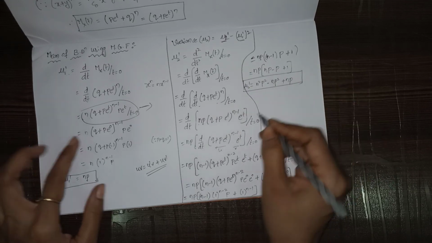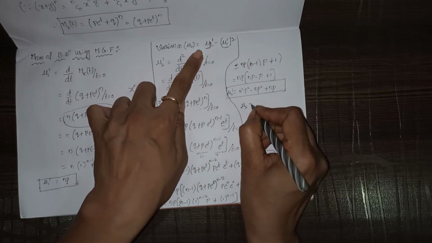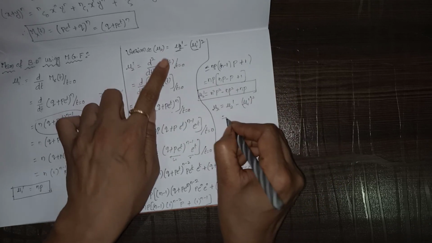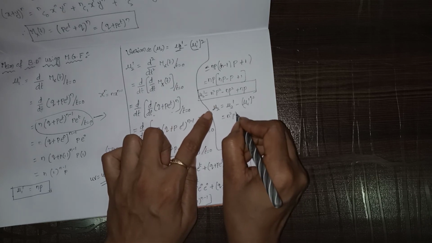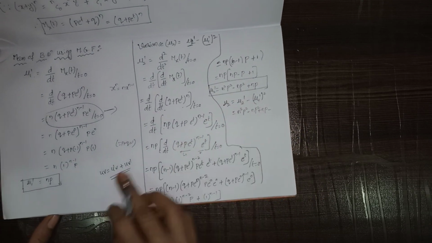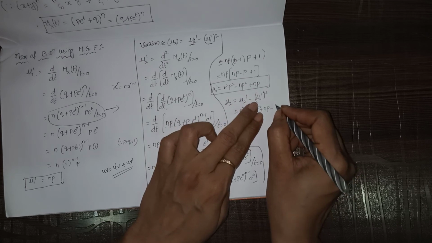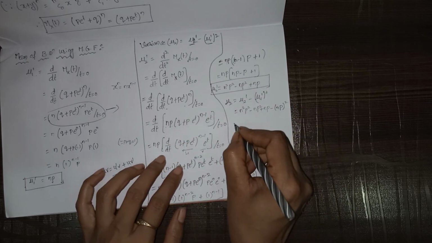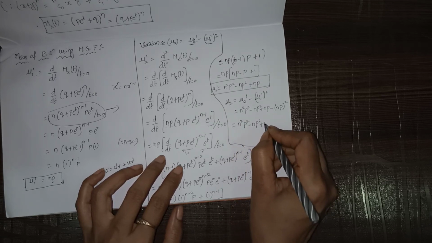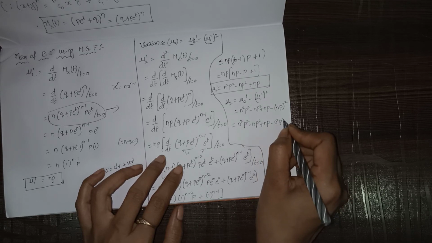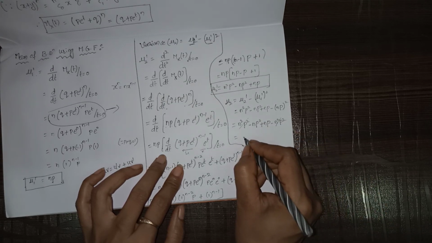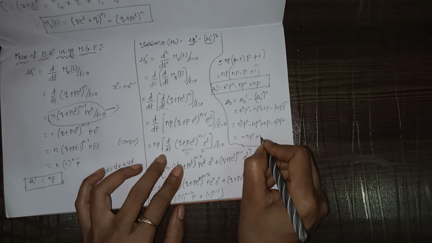Now we substitute in mu2 equals mu2 dash minus mu1 dash whole square. Mu2 dash is n square p square minus np square plus np, minus mu1 dash, which is np, whole square. So that equals n square p square minus np square plus np minus n square p square. The n square p square terms get cancelled, so we are left with minus np square plus np.